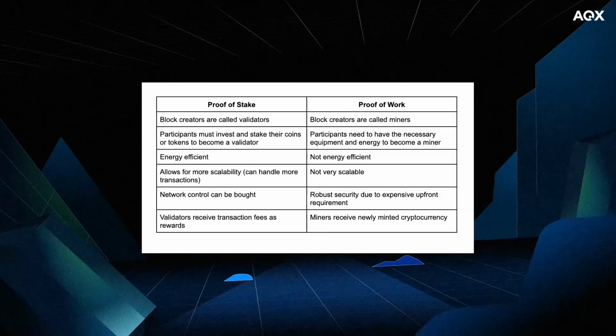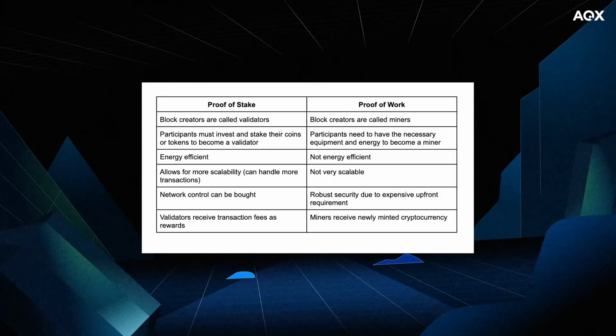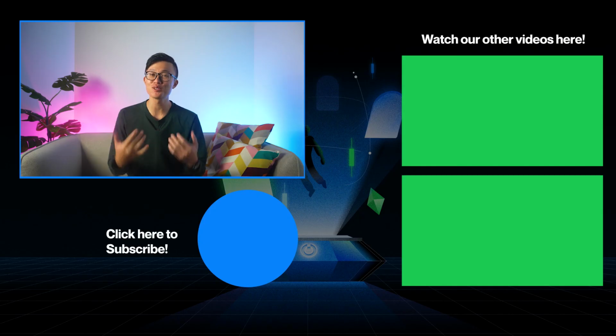Proof of stake and proof of work are two different types of consensus mechanisms. While both use distributed systems to work together to validate new transactions on a blockchain, the mechanics each uses to achieve the same desired outcome differs. The introduction of proof of stake has provided the crypto industry with an alternative way to secure and validate transactions on blockchains. While proof of stake does have its own limitations, one thing is for certain: proof of stake is here to stay.